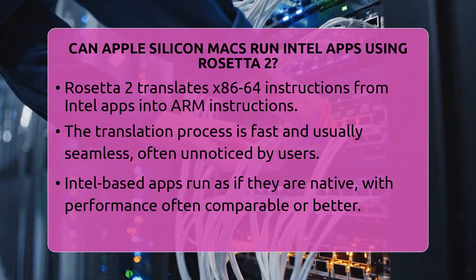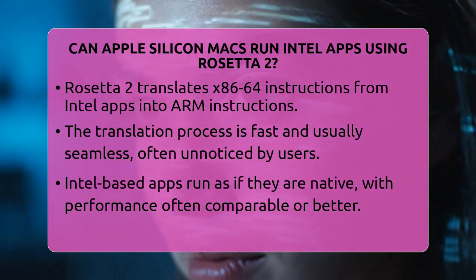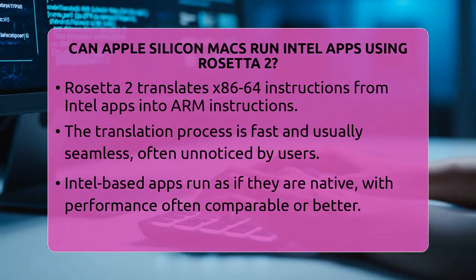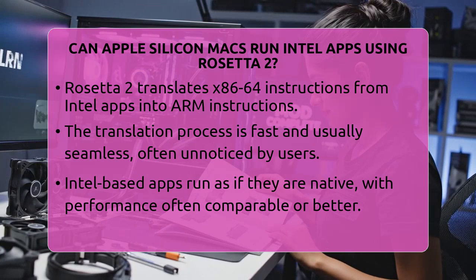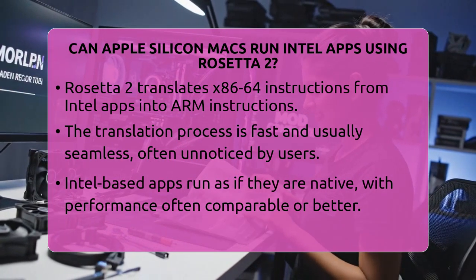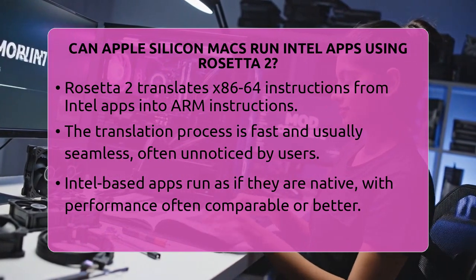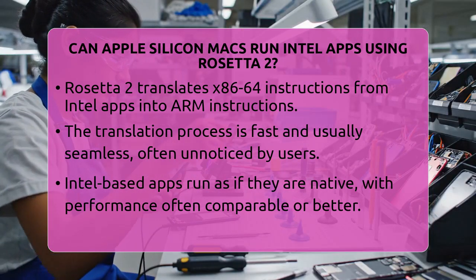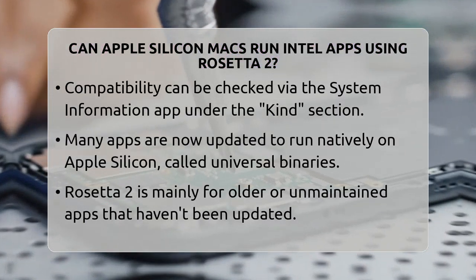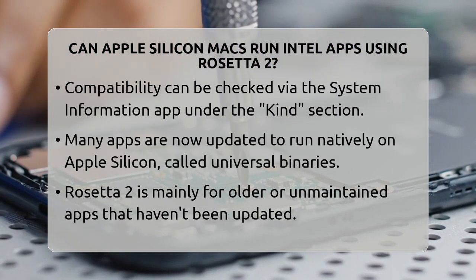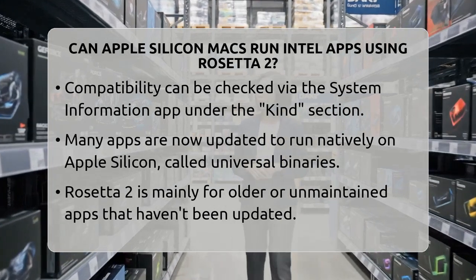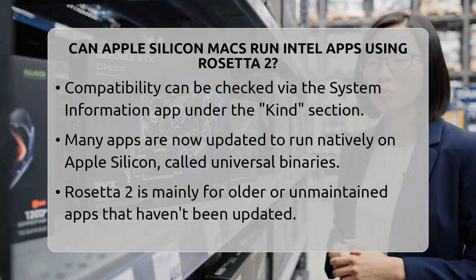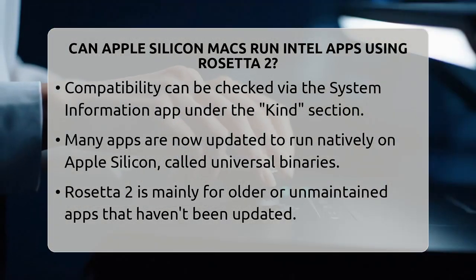Once Rosetta 2 is installed, Intel-based apps run just like native apps. The performance is often very good, sometimes even better than on older Intel Macs. That's because Apple's M-series chips are very efficient, and Rosetta 2 is optimized to make the translation process as smooth as possible. Most apps that were built for Intel are compatible, but it's good to check if an app is Intel only. You can do this by opening the System Information app and looking at the app's kind under Applications. If it says Intel, then it will run through Rosetta 2.